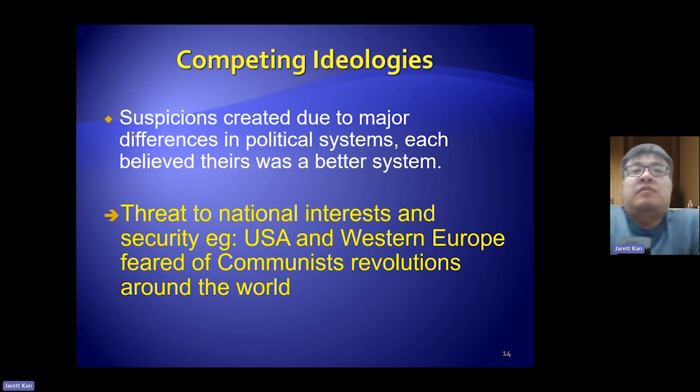They also felt threatened. Their security felt threatened. For example, in the case of the USA and Western Europe, they feared that communist revolutions would spread all around the world. And they feared that their country might become communist. Because of that, it caused a lot of fear, which in some sense would possibly lead to the Cold War.